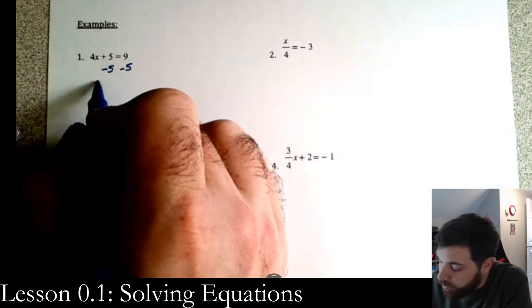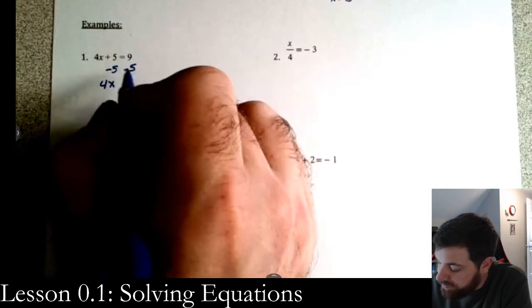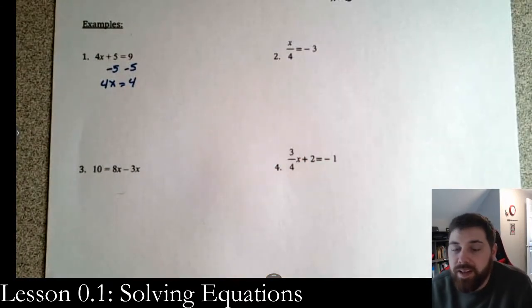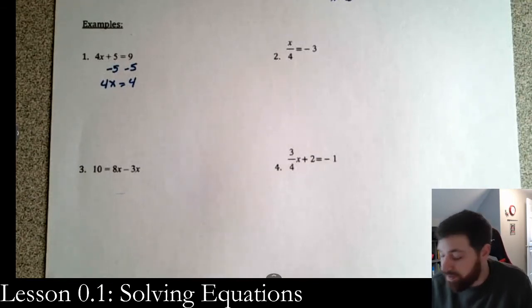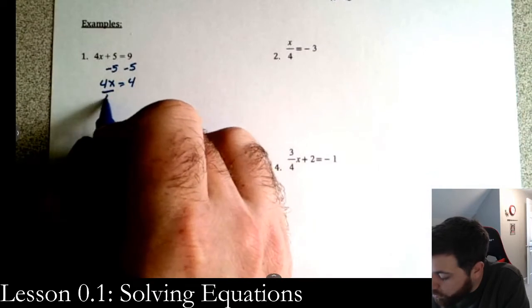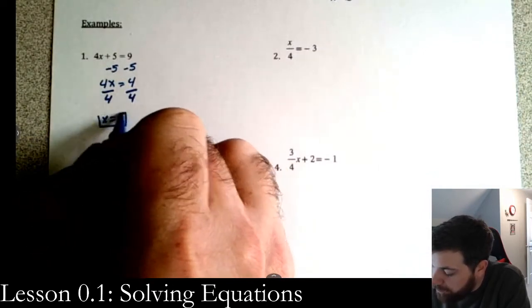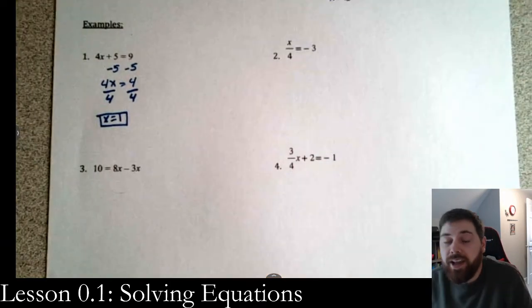I end up with 4x, the 5's cancel, equals 9 minus 5, that is 4. Okay. Now, to get the x alone, all I have to do is the inverse operation of multiplication. So that is division. So I divide by 4 on both sides, and I end up with x equals 1. Box that because I'm super proud of my answer, and that's that.